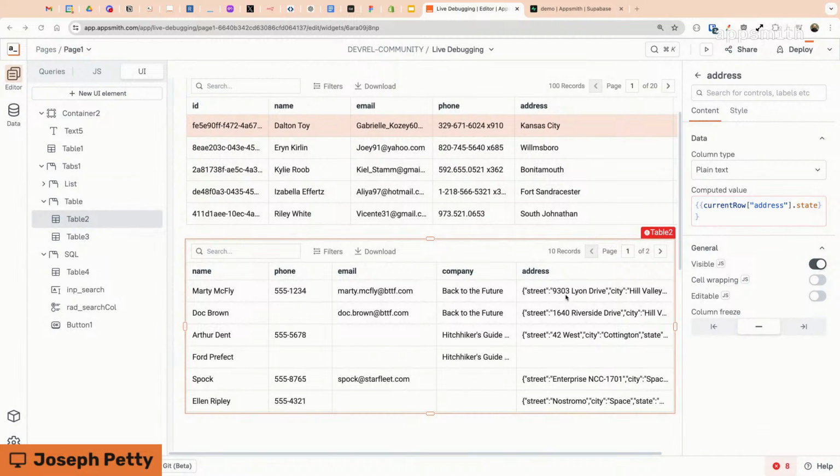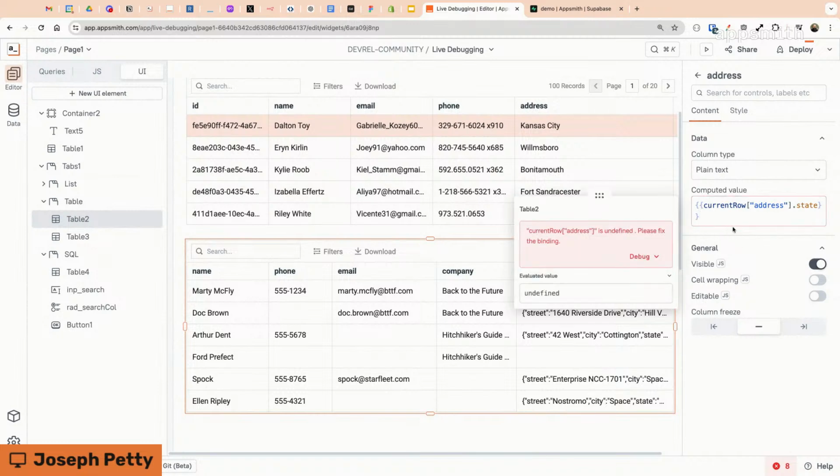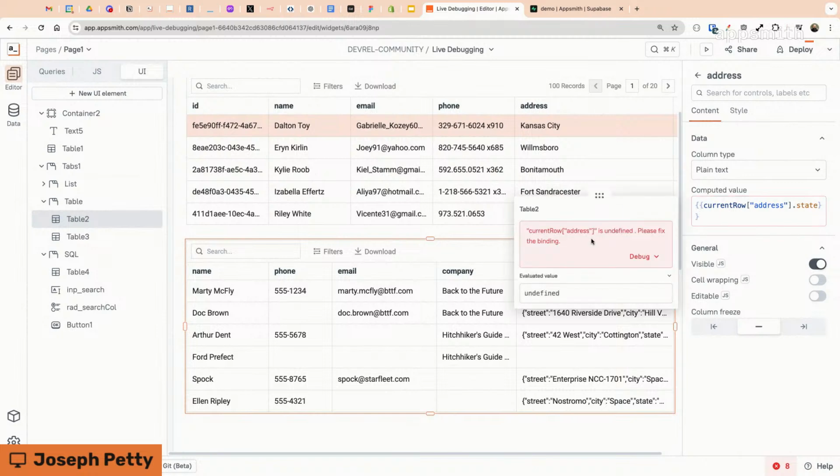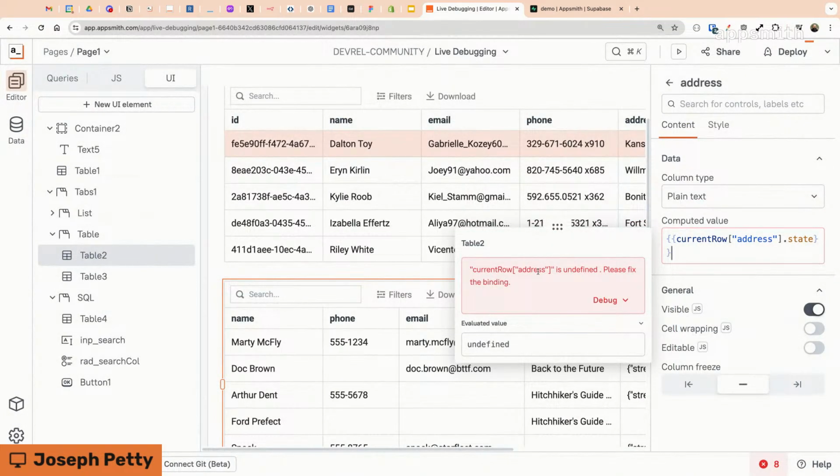Cool. So yeah, let's keep the screen here so everyone can see what we're showing. At the end, what we got is an object with data about the address, and we just want to show the state. So in theory, by accessing the property state of the current row address property, we should be able to see it, but we're not. Are we getting any error message from Appsmith in general over there?